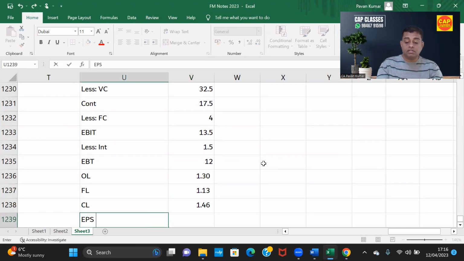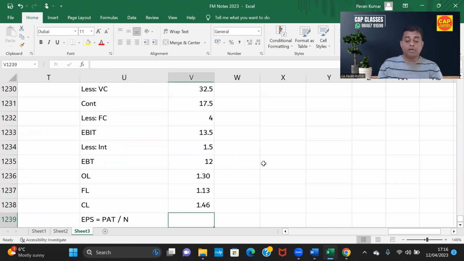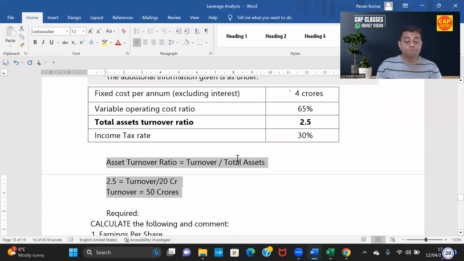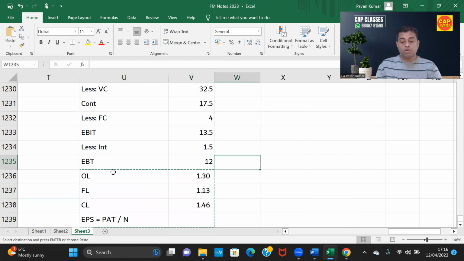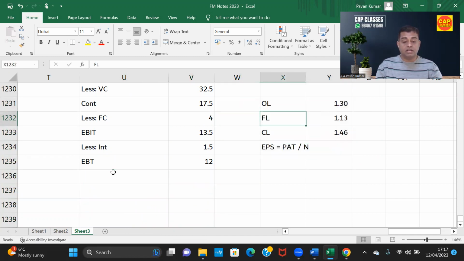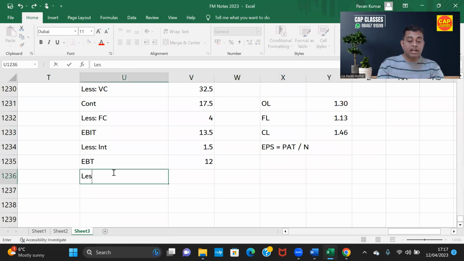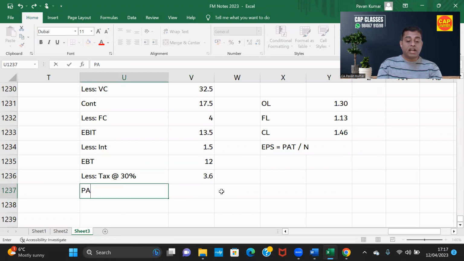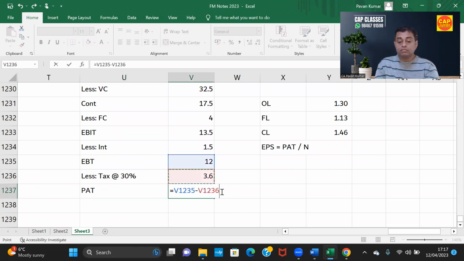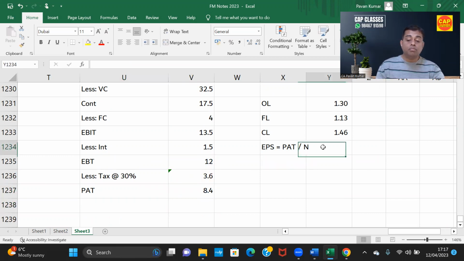We can calculate EPS also. EPS is equal to PAT divided by number of shares. So what is PAT here? We calculated PAT. Oh, tax is also given. So EBIT less tax. Tax rate how much? 30%. This into 0.3. So profit after tax is 8.4. Then EPS is equal to PAT divided by N.